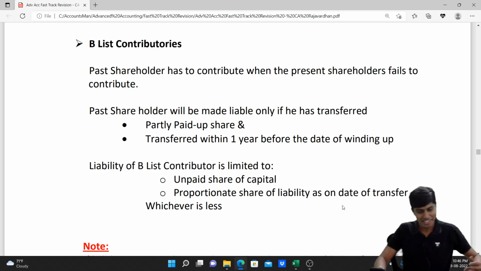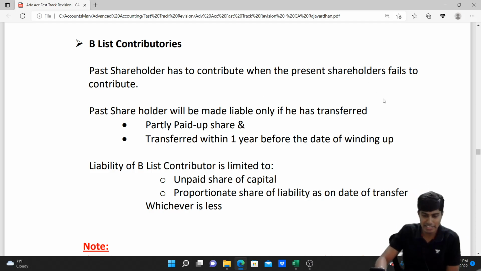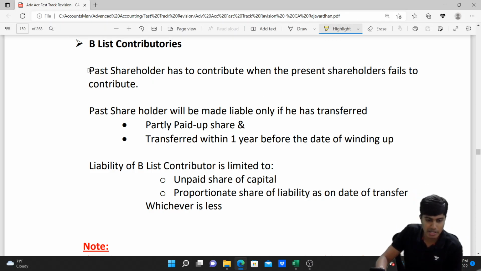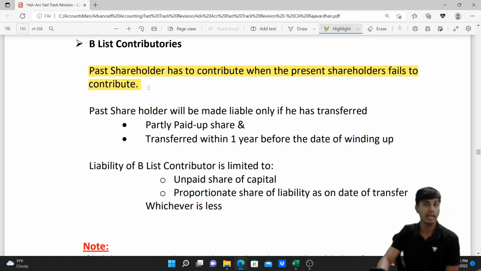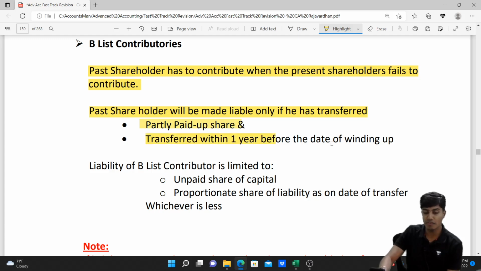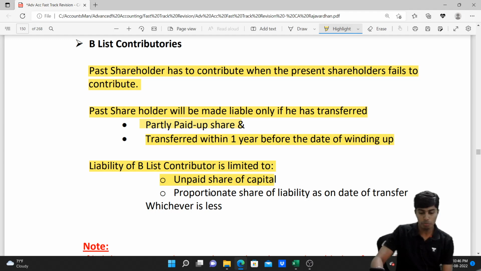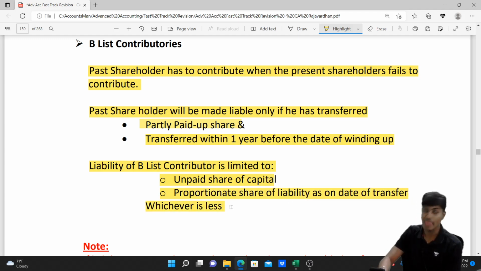You guys get that? Just have a quick reading of this. The statement goes like, past shareholder has to contribute when the present shareholder fails to contribute, and the past shareholder will be made liable only if he has transferred a partly paid up share and transferred within 1 year before the date of winding up. And the liability of B-list contributor is limited to unpaid share capital or proportionate share of liability as on the date of transfer, whichever is less.